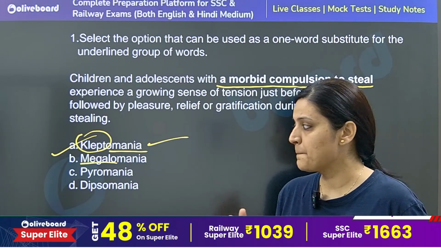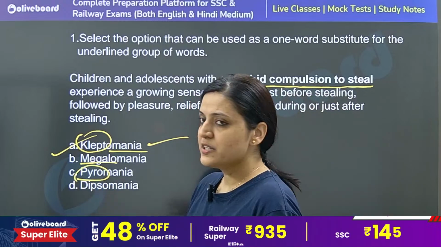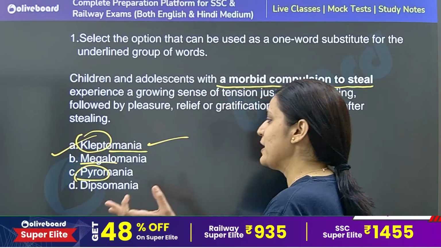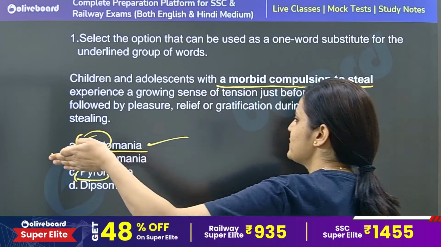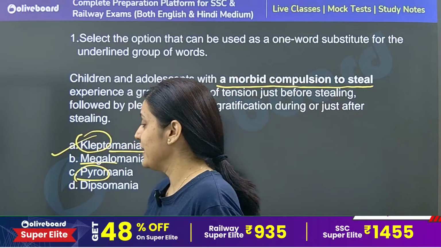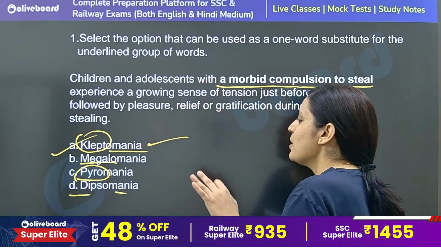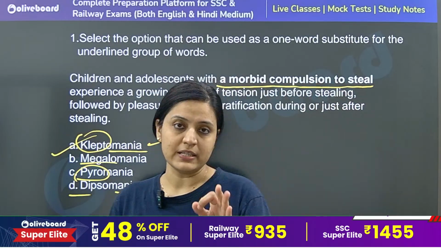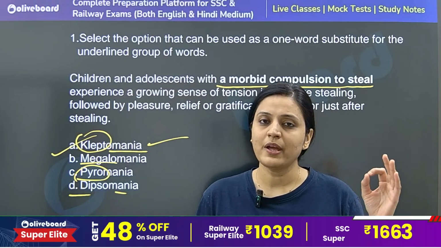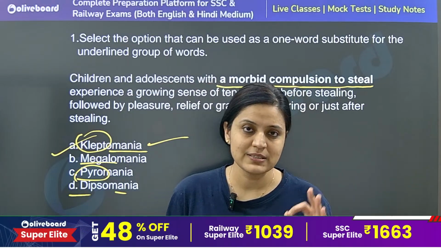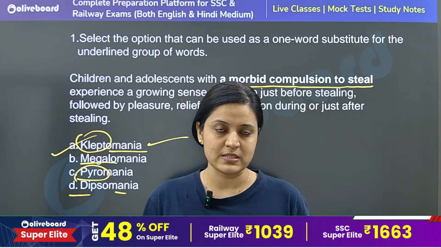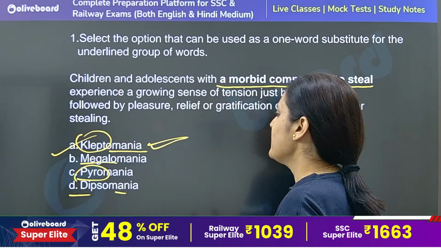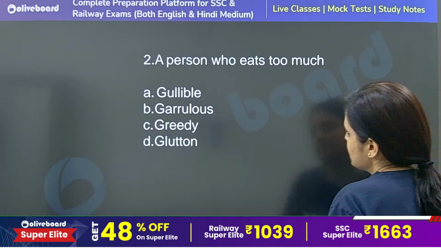Pyromania, as you all know, is related to fire. Pyre is related to fire, so pyromania is a morbid desire to set fire to everything. Dipsomania is a morbid desire for alcoholic drinks. One who regularly consumes alcoholic drinks is called a dipsomaniac. So here the correct answer is kleptomania, option number 1.